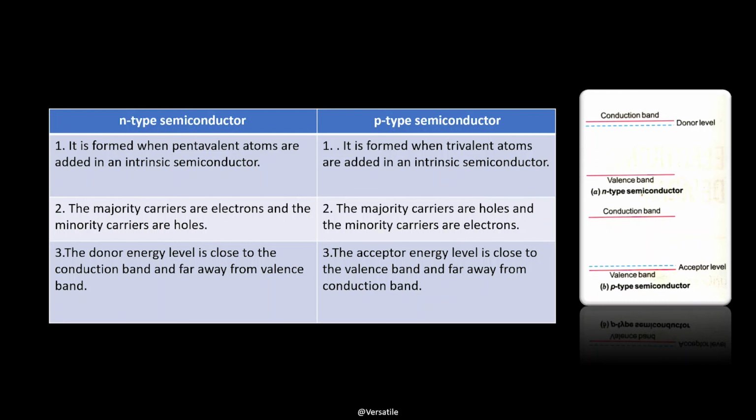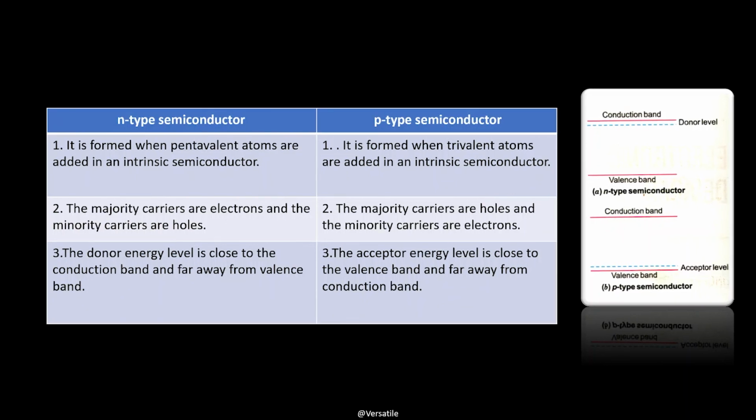Now if we apply band theory to n-type and p-type semiconductors, we'll see that extra levels have been added by the impurities to the semiconductor. In the n-type, there are electron energy levels near the top of the band gap, so that they can be easily excited to the conduction band. And in p-type, extra holes in the band gap allow excitation of valence band electrons, leaving mobile holes in the valence band.